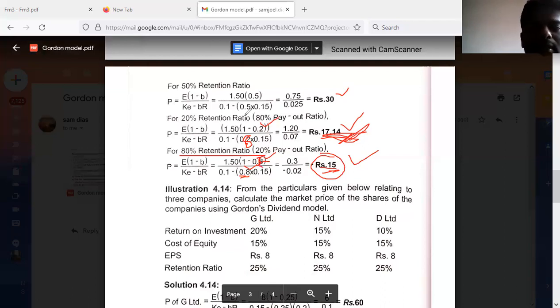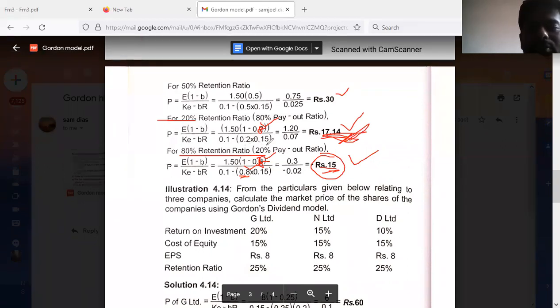Kindly incorporate. Now in the case of this solution also, this is 80% payout ratio. Instead of 0.2, they must take 0.8. And the denominator was properly recorded.